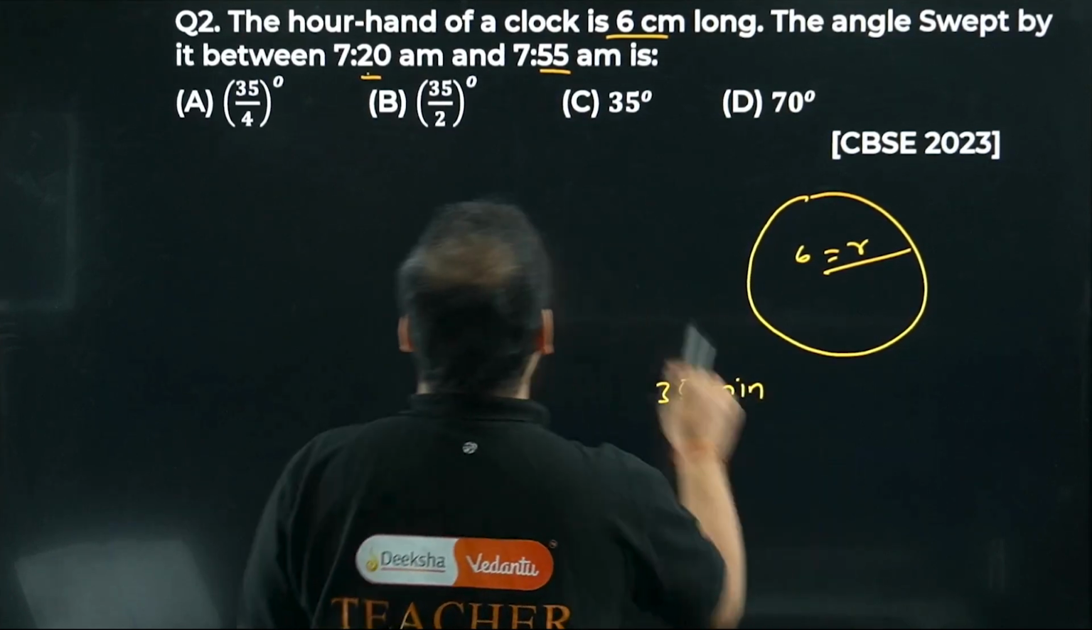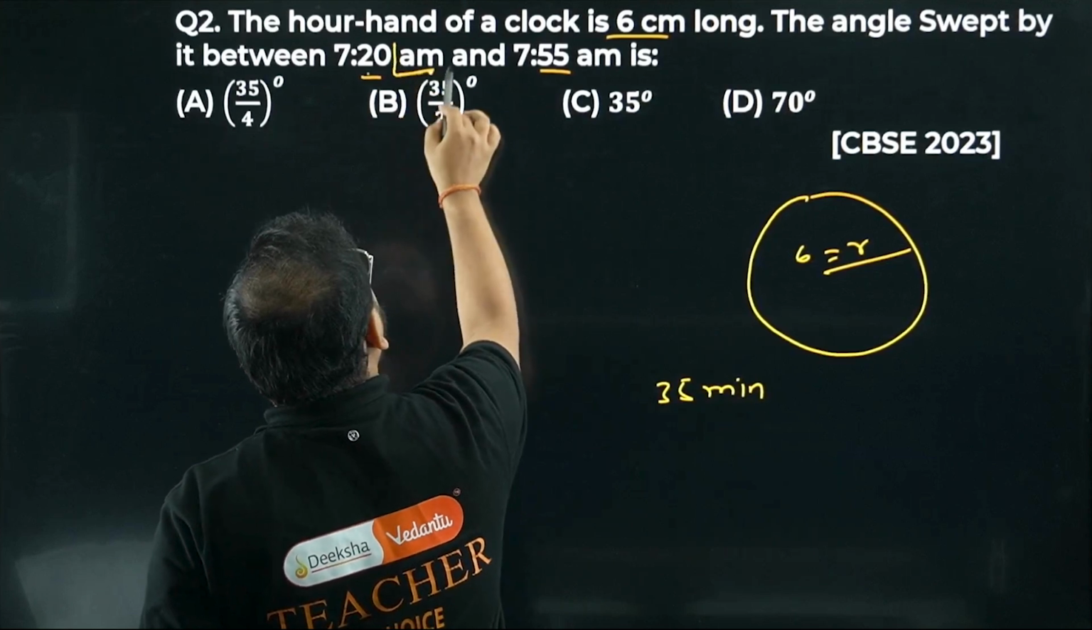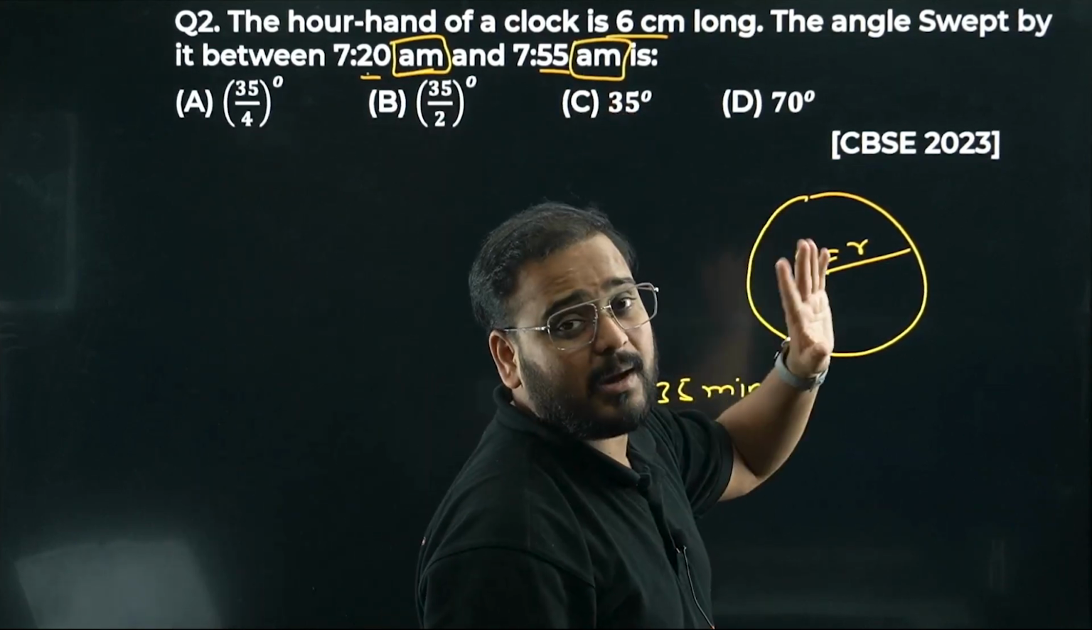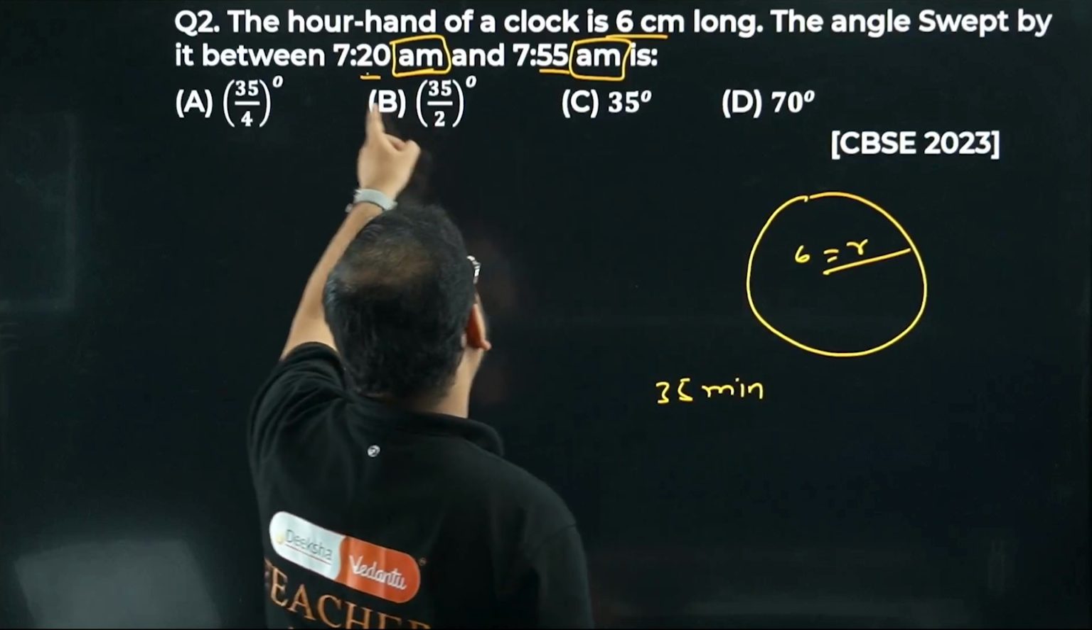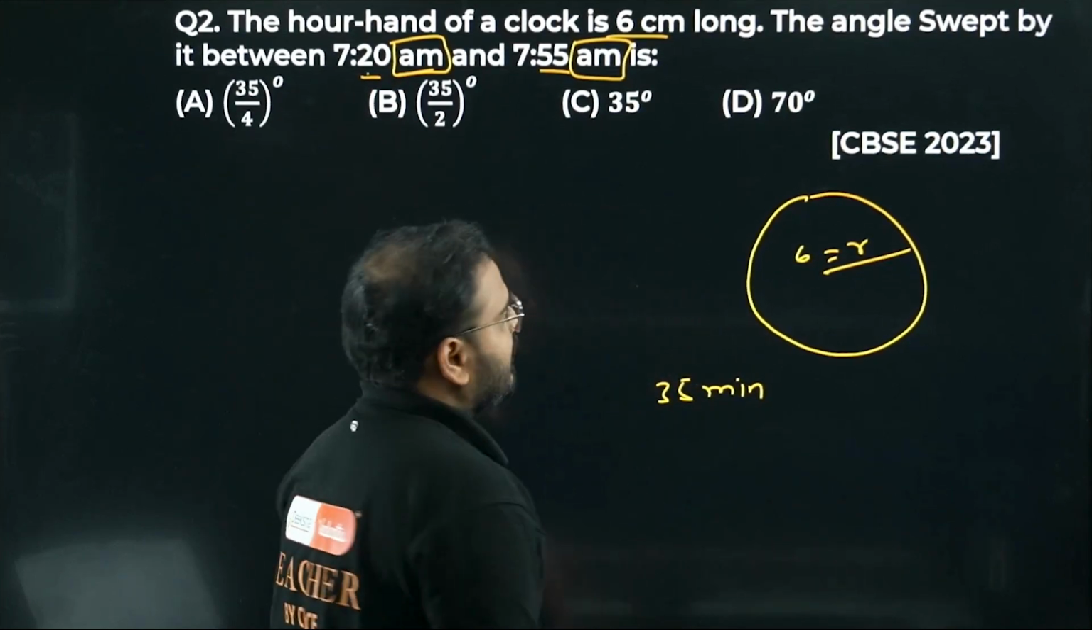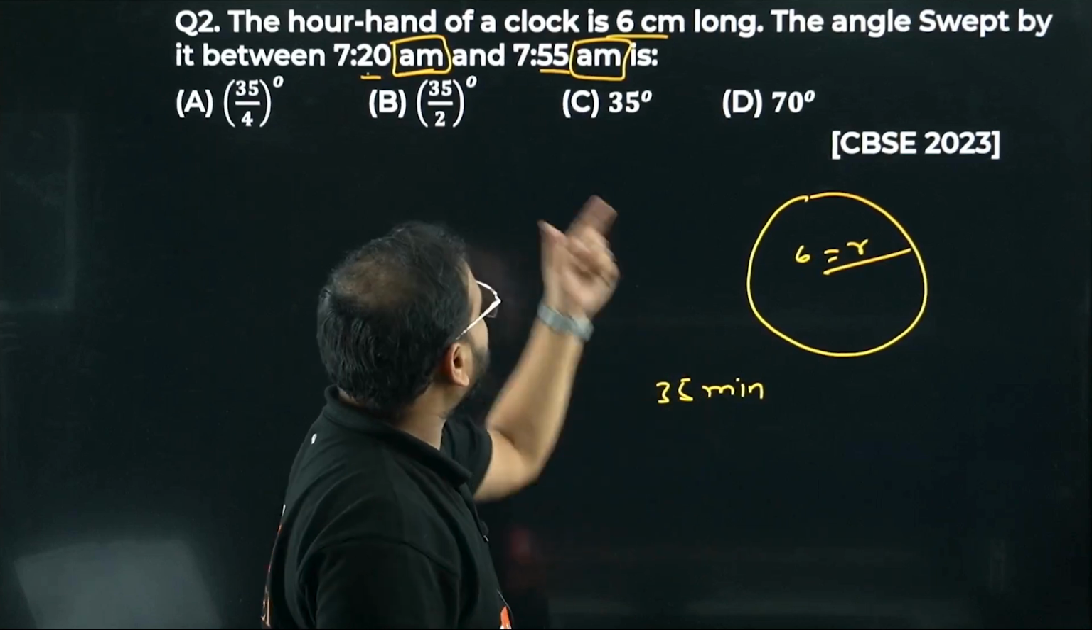Both are AM only. Please check, don't forget to see this. If it was PM, then we have to take a 12 hours gap. If AM and PM are both there, we have to consider it. AM means 35 minutes, simple. Great. So 35 minutes, hour hand.